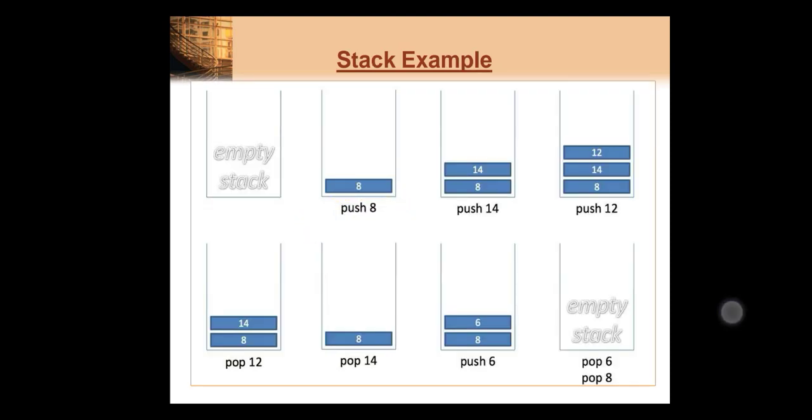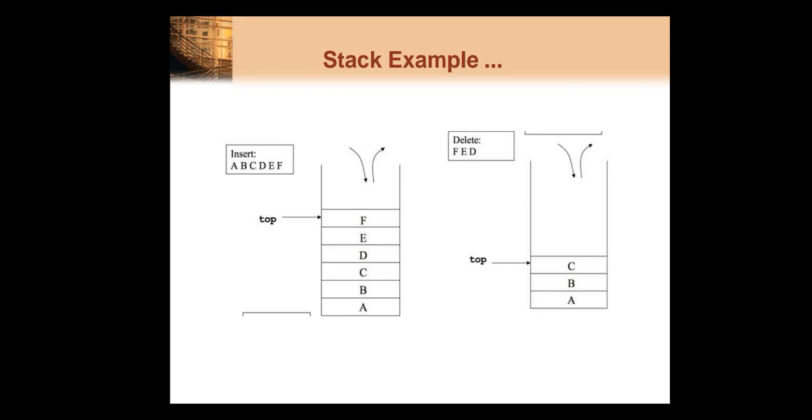So when we perform the pop operation, which element gets deleted first? F, then E, then D, then C, then B, and then A. So when we delete, we delete in the reverse direction. Whatever elements are inserted into the stack, whenever you delete elements, they will be deleted in the reverse direction. So whenever we delete an element, the F gets deleted first, then E, then D, then C, and so on.